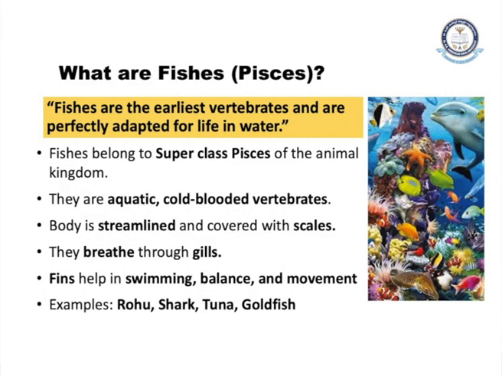Fishes have fins. These fins are the specific organs which help in swimming, balance and movement. Examples of fishes are rohu, shark, tuna, goldfish, salmon. Like this we can name many fishes.